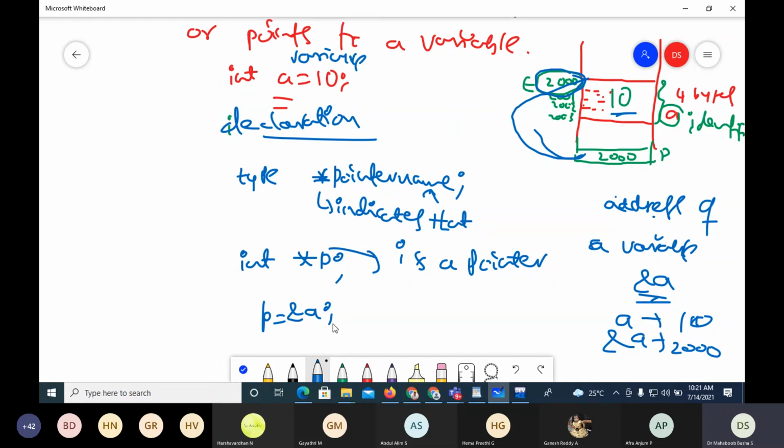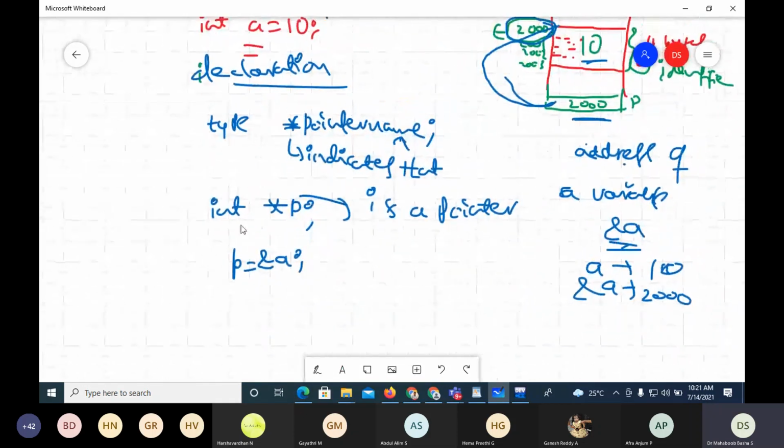The declaration of a pointer is with an asterisk to indicate that it's a special variable. And to make a pointer point to a variable, the address of the variable must be stored in p. So when I say p = &a, where the address of a is 2000, 2000 is stored here. Now when 2000 is stored, p starts pointing to 2000 where a is residing.